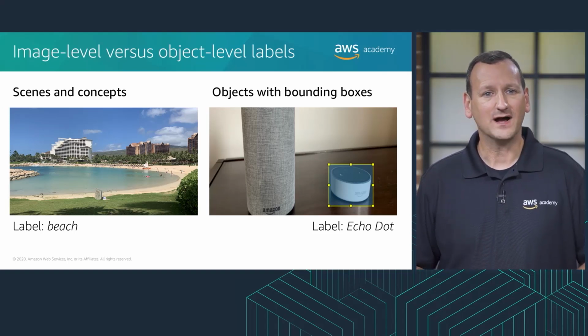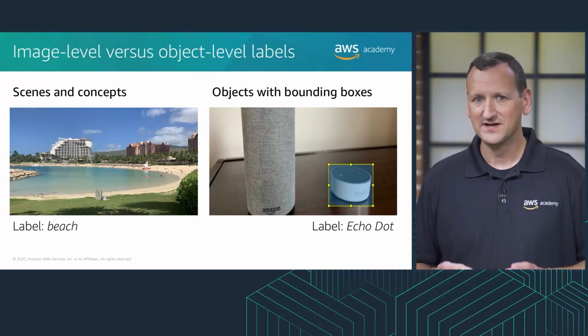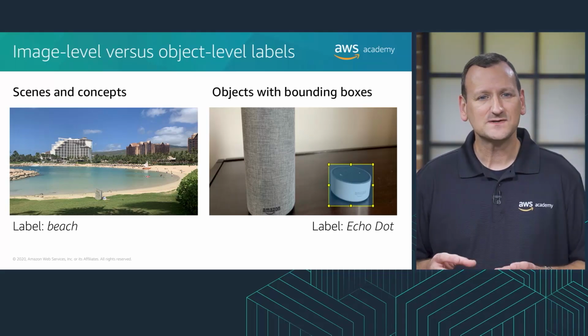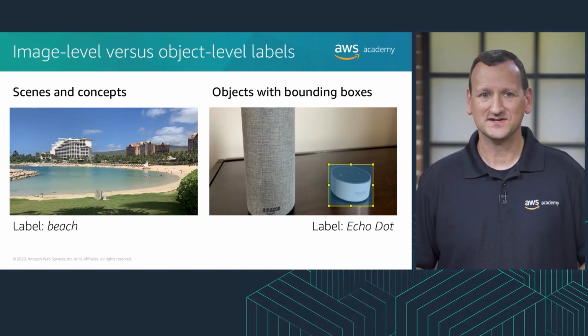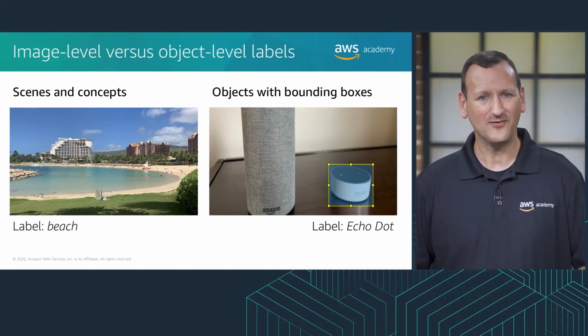The example objects with bounding boxes image shows a bounding box that surrounds an Amazon Echo Dot. The image also contains an Amazon Echo without a bounding box.